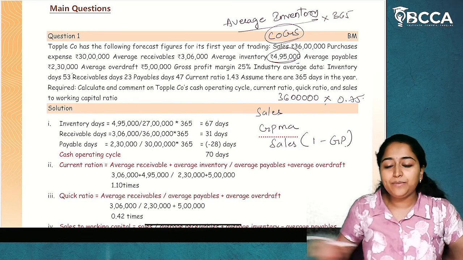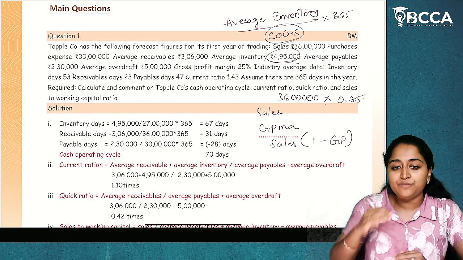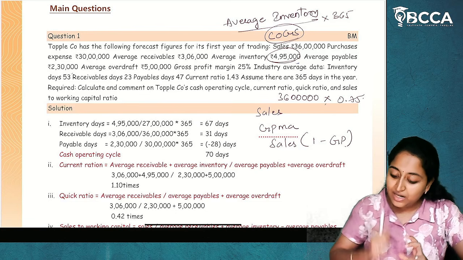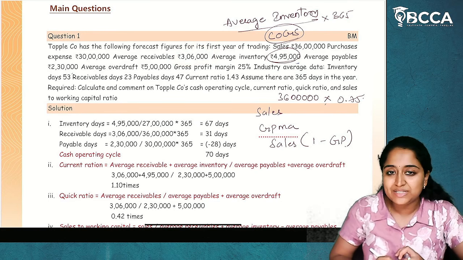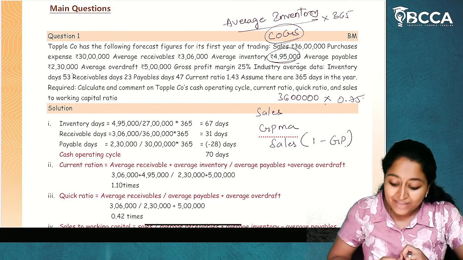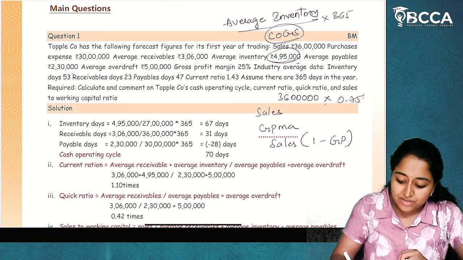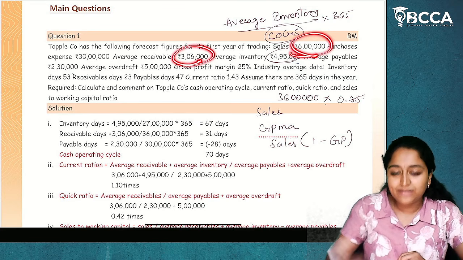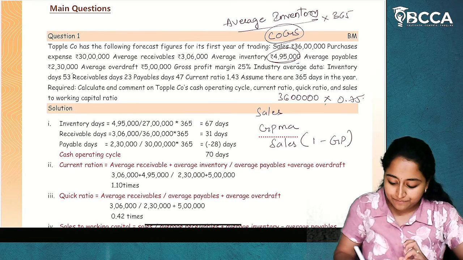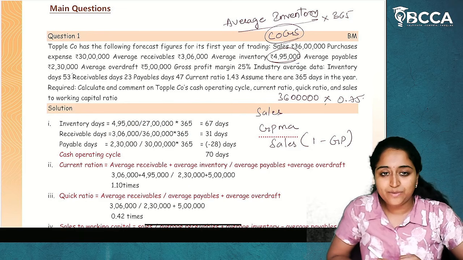Next, receivable days. Receivable days means we are selling and we are receiving the amount. Average receivables are 3,06,000, and this is against sales. So 3,06,000 divided by 36 lakhs into 365 gives receivable days.